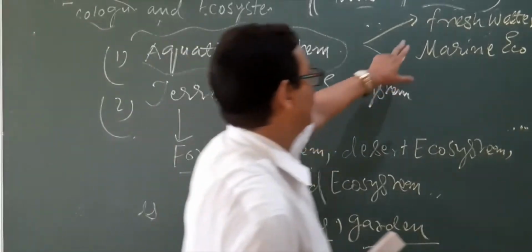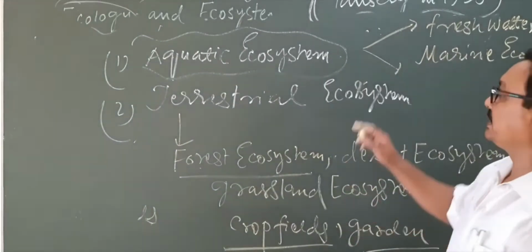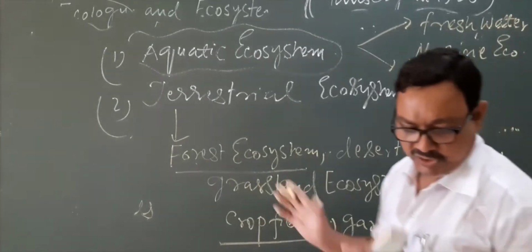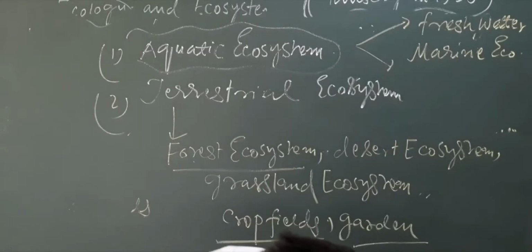Also, when you make a fish aquarium, that is also a man-made aquatic ecosystem. So these are some types of ecosystem.